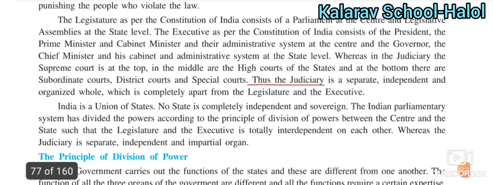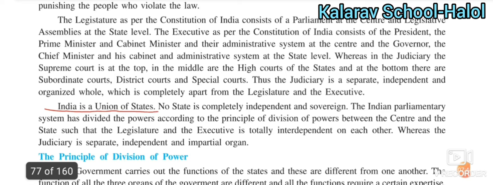Thus the judiciary is separate, independent and organized, completely apart from the legislature and executive. Thus we can say the judiciary is a separate, independent organization.